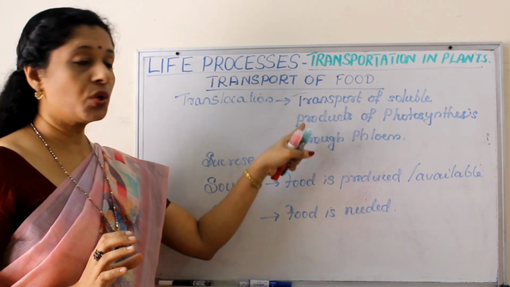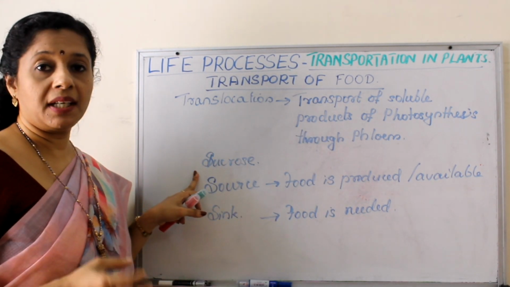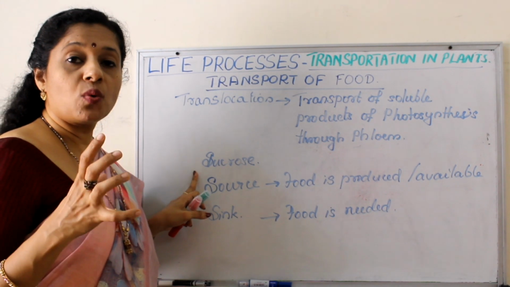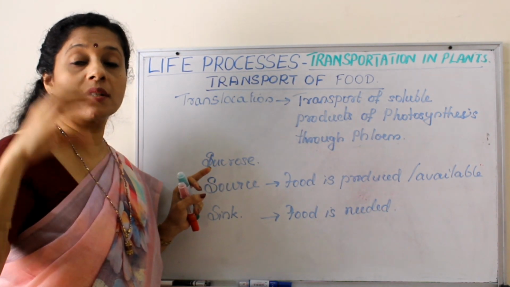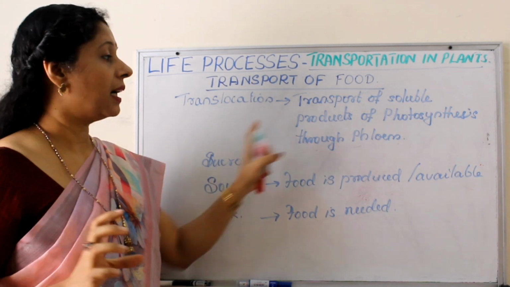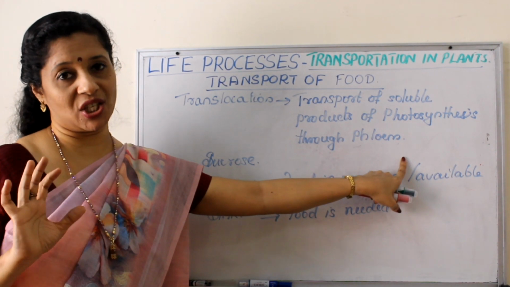That's it. So usually the product of photosynthesis is sucrose. It is a sugar. So the sucrose is soluble in water. So the food is transferred in the form of sucrose soluble in water. Through which component? Phloem. So this process is called translocation.